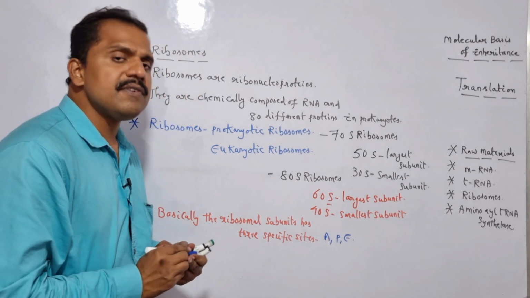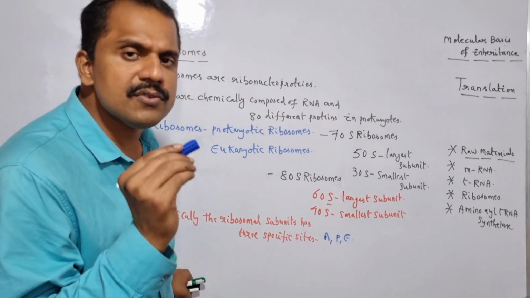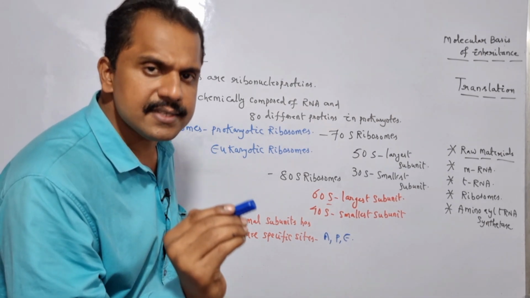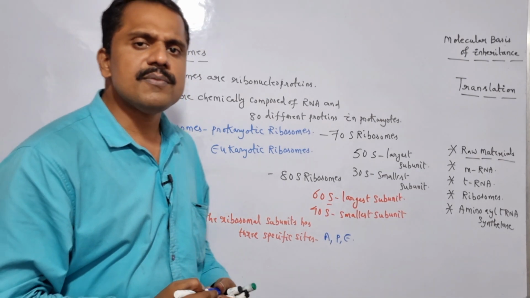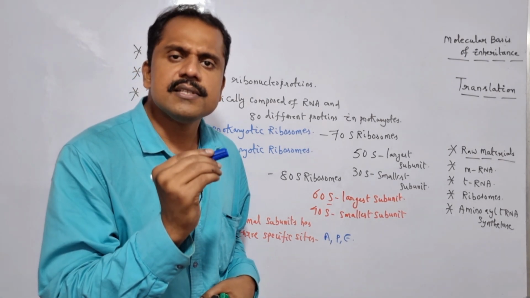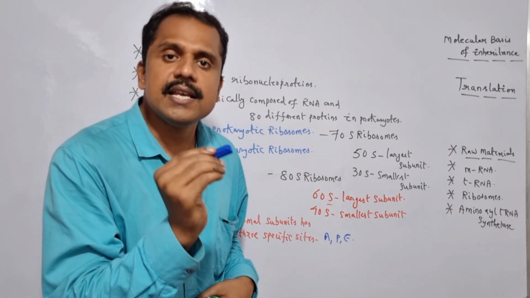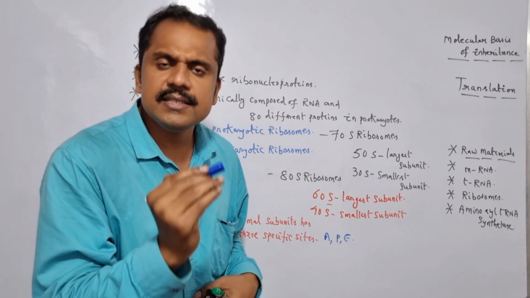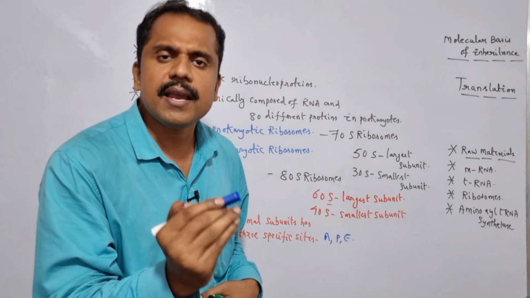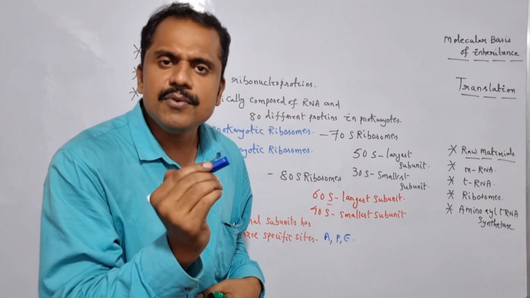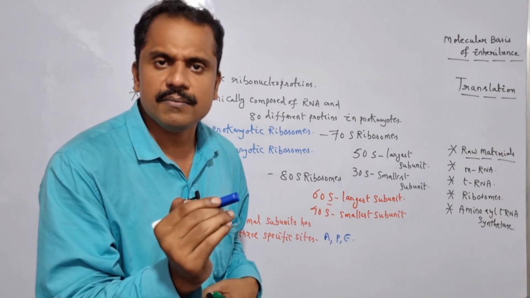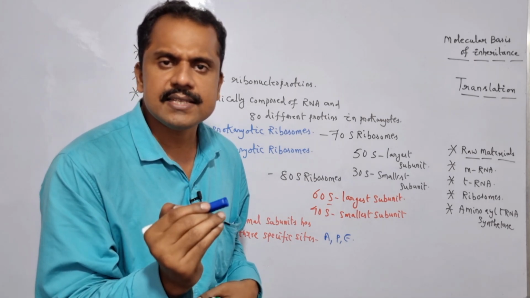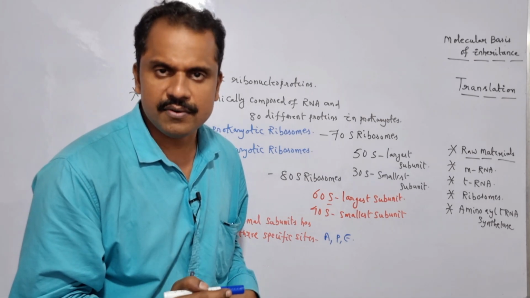And here the ribosomal subunits remain in dissociated form when they don't participate in the translation mechanism. Is it clear? The ribosomal subunits, both in prokaryotes and even in eukaryotes, remain in associated form only under the active conformation. When the ribosomal subunits participate in the translation mechanism, only under such condition do they remain in associated form. But once they don't participate in the translation mechanism, they remain in dissociated form. Is it clear?